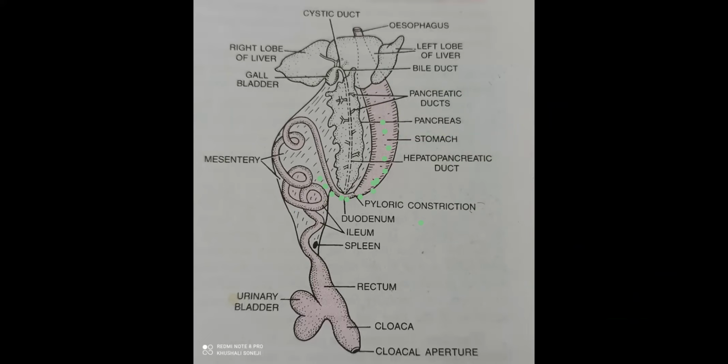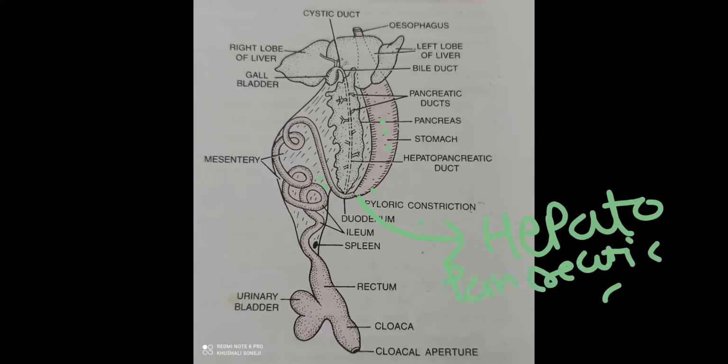So to protect from this, one duct opens here that we call the hepatopancreatic duct. How this duct is formed, what is the role of this duct, what kind of chemicals are secreted by this duct, that we will see.